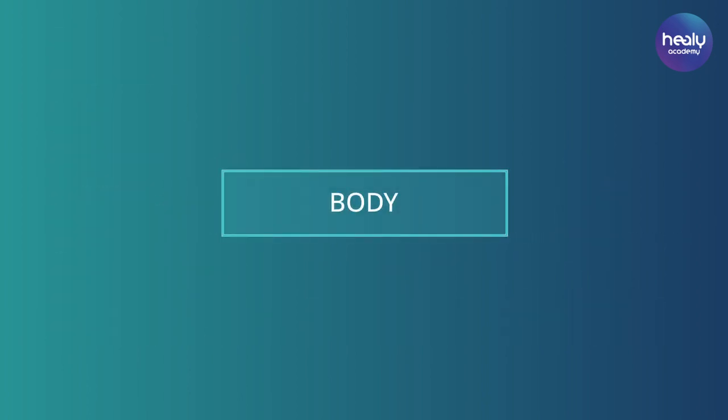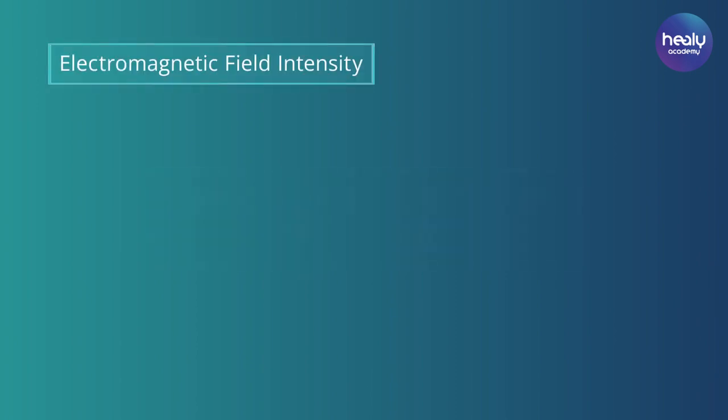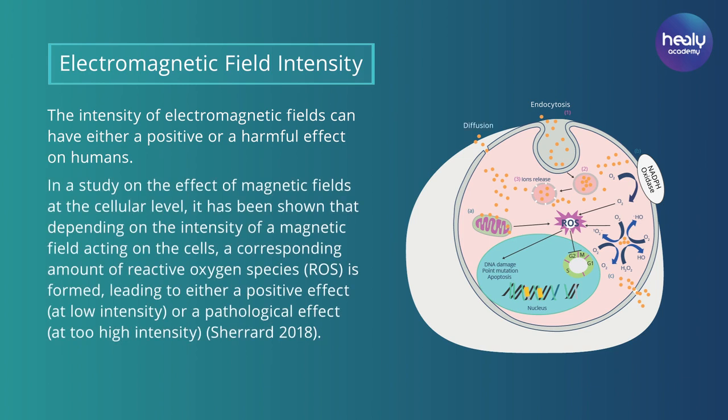Body. Effects of magnetic fields on the body. Even though water is the largest part of our body, with up to 65% of our weight, there are other effects of electromagnetic fields which are directly related to the function of our organs, our brain, or our heartbeat. Electromagnetic field intensity. Electrolytes, proteins, and many other important components of our body carry charges and are therefore not just generators of electromagnetic fields, but also interact with them. Thus, depending on their nature and strength, they have both positive and negative effects on our well-being and cellular health.